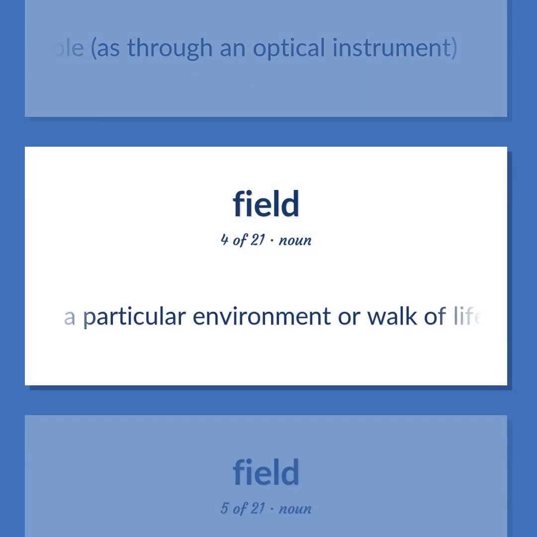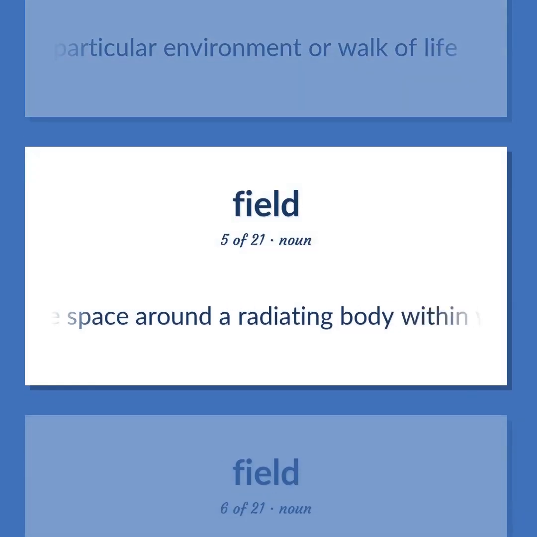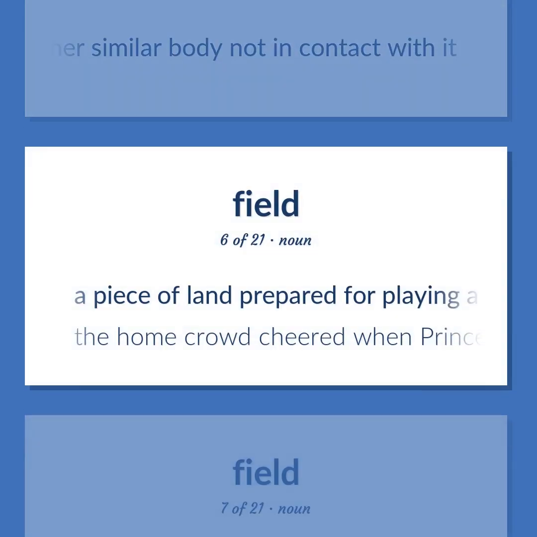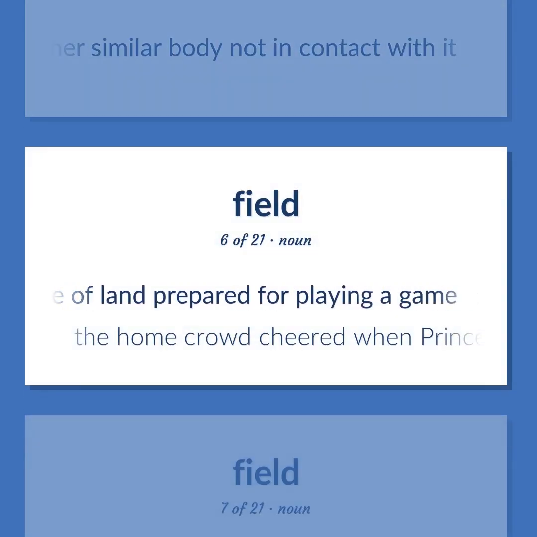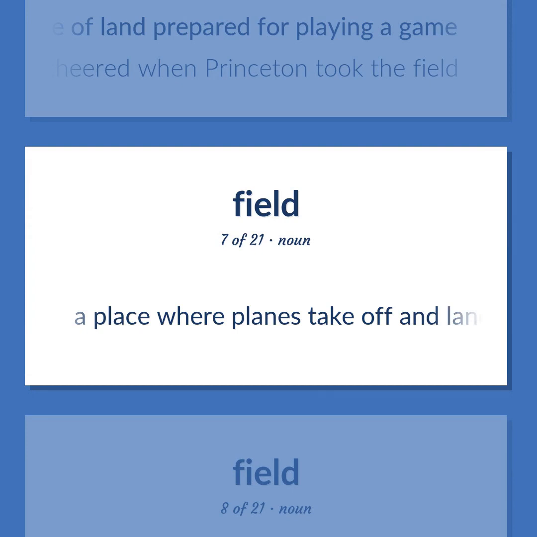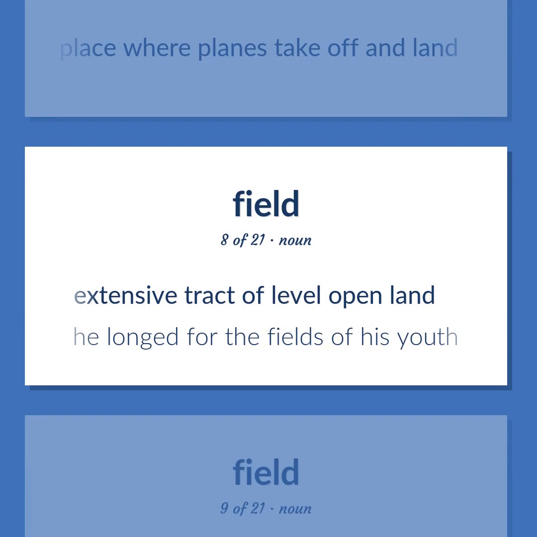A particular environment or walk of life. The space around a radiating body within which its electromagnetic oscillations can exert force on another similar body not in contact with it. A piece of land prepared for playing a game. The home crowd cheered when Princeton took the field. A place where planes take off and land. Extensive tract of level open land. He longed for the fields of his youth.